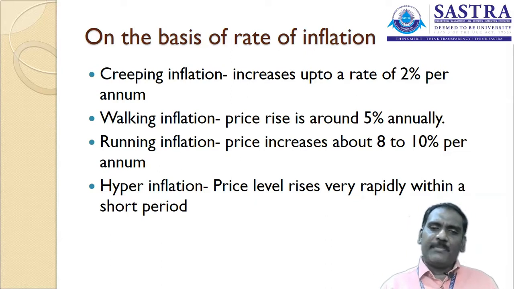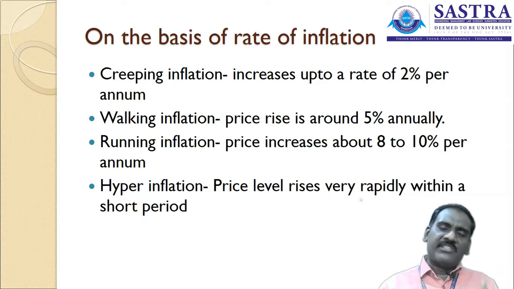Walking inflation means the inflation is increasing consistently, at the rate of 5% per annum. What is creeping inflation? You can take the inflation index during the year as 100, next year 101, thereafter 103, 105. If the inflation is going on like that, the index is going on like that, we call it creeping inflation.